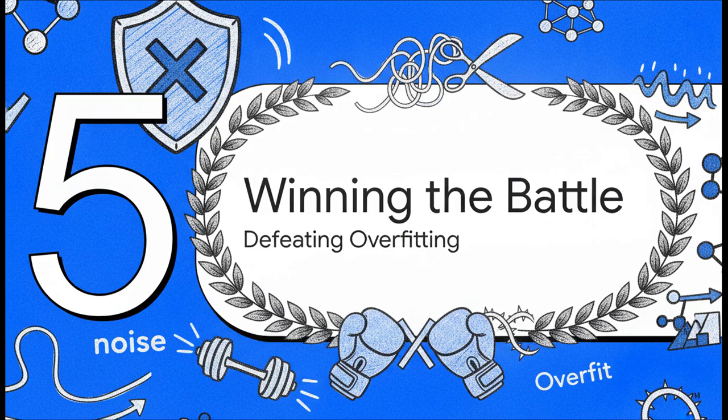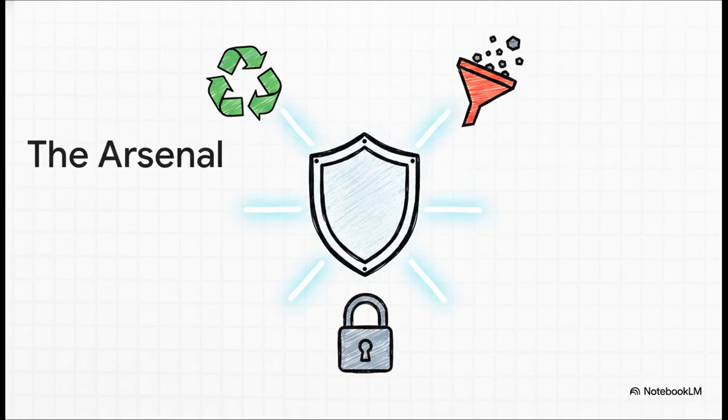And finally, Section 5, winning the overfitting battle. Let's take a step back and look at the complete arsenal we've built from the source material today. You don't just pick one of these tools, you use them all in concert, the whole shebang. You use cross-validation, like that tenfold method, to fairly test your models on unseen data. You use feature selection, whether that's wrapper or filter methods, to aggressively trim away the noise and reduce the sheer complexity of your data. And then you use the Bayesian MAP estimate to mathematically regularize your model, restraining its parameters with those prior distributions. Together, these three distinct tools work perfectly to ensure you get a robust, generalized model that completely defeats both bias and variance.